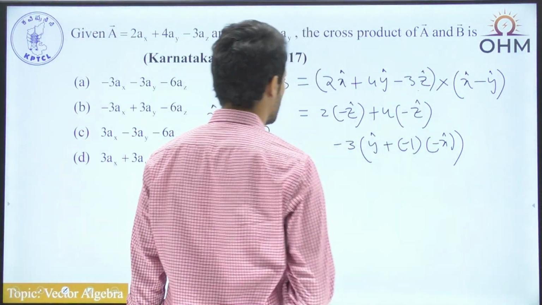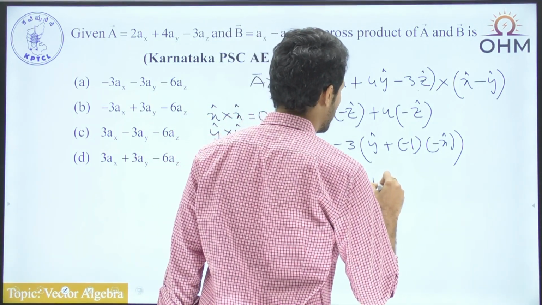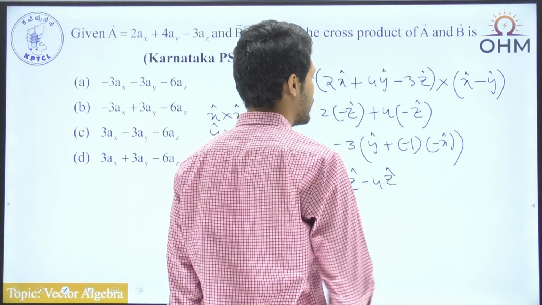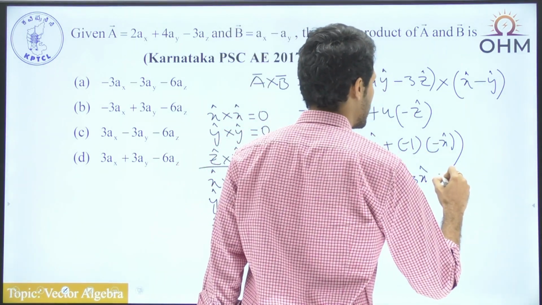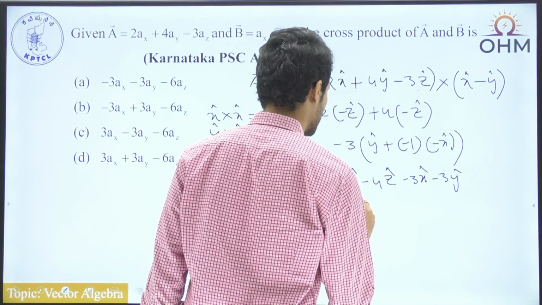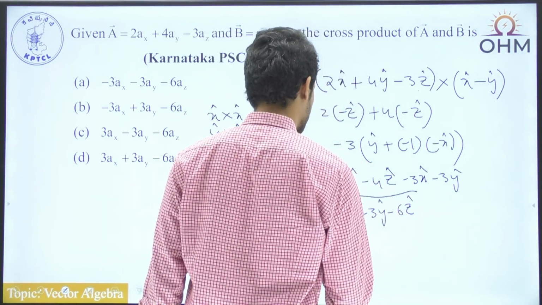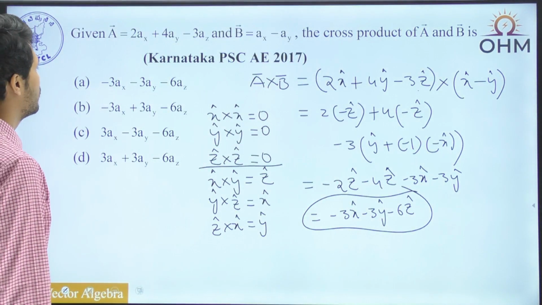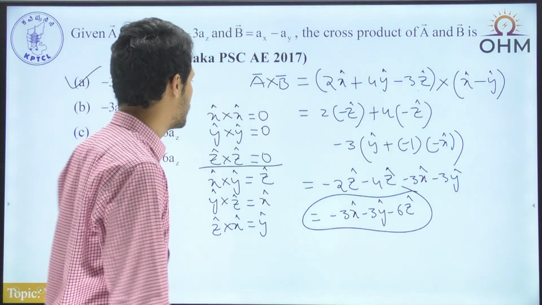And ultimately, whenever you simplify this, what do you get now? This is minus 2 z cap and minus 4 z cap, and minus into minus is nothing but plus. We have x cap into minus 3, so this is minus 3 x cap and minus 3 y cap, and finally this becomes equal to how much? This is minus 3x cap minus 3y cap minus 6z cap. This is our answer. If you look at the options, we have minus 3 and minus 6 as the first option. Okay, a pretty simple concept here, nothing great.